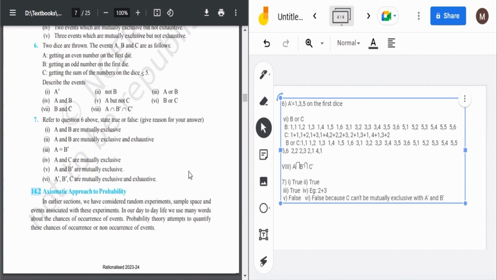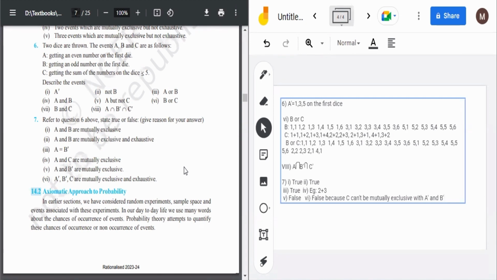So at this point the lecture ends. Basically, what I told you is that you should only know how to write the sample space. After writing the sample space, we can easily comprehend the questions which are given to us. We have to just set the sample space out there. Then, for mutually exclusive, we have to see that the events should not overlap. For exhaustive, if combining all the events we get the sample space, then it is said to be exhaustive. And if they're not the same, then we can say it to be mutually exclusive.